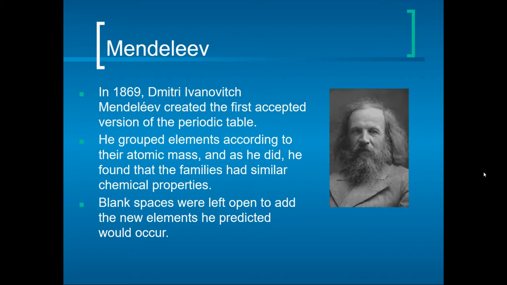Using knowledge and trends that he was discovering of the known elements led him to believe that there were elements that were unknown at the time. And he was able to predict which squares they would fit in, for instance, in his table. And that's pretty impressive, right? And again, he was extremely accurate in his prediction of places where new elements would be found.